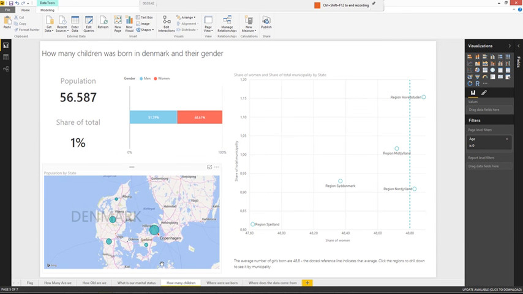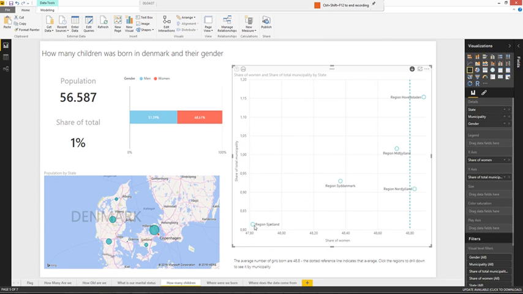Looking at the number of children and their gender, we can see that 51.4% are boys, and we can also see that there's diversity in the split between the number of boys and girls born in the different regions.